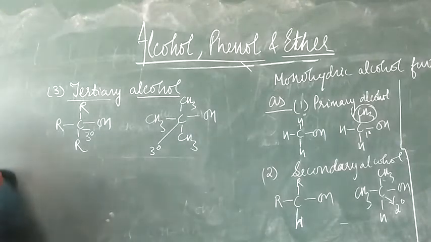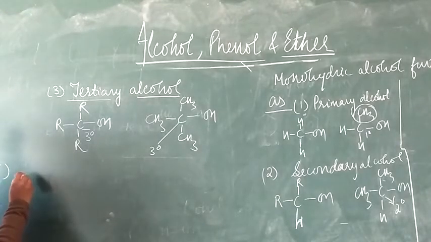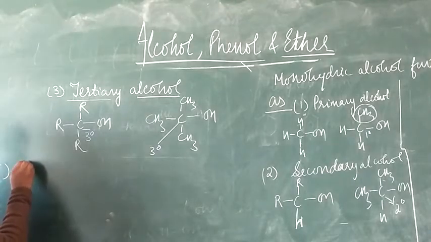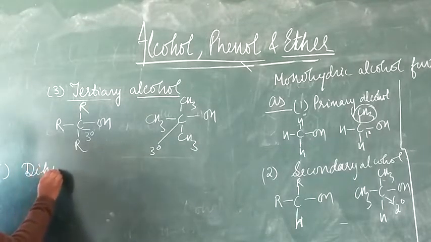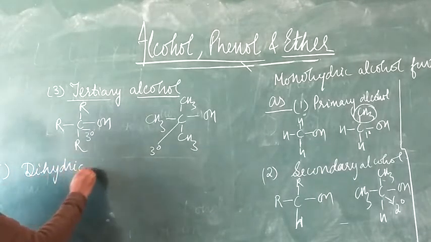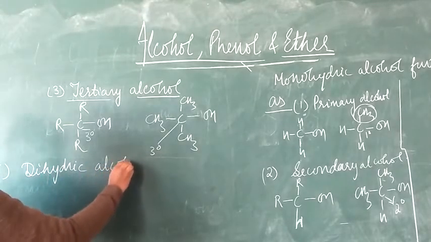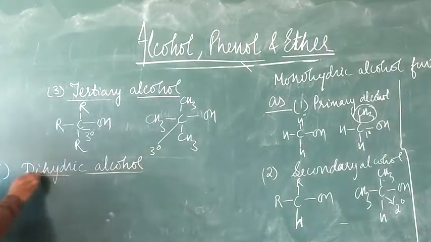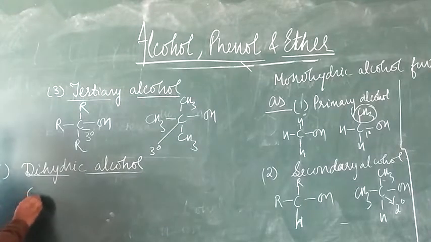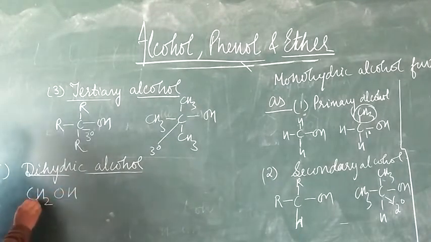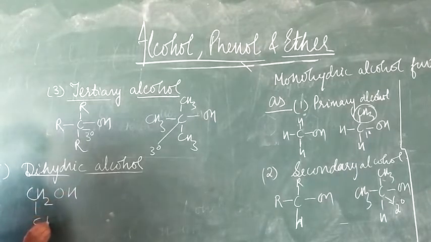Right? Now the second type of aliphatic alcohol is the dihydric alcohol. Here students, the number of hydroxy groups attached to the aliphatic carbon chain will be 2.